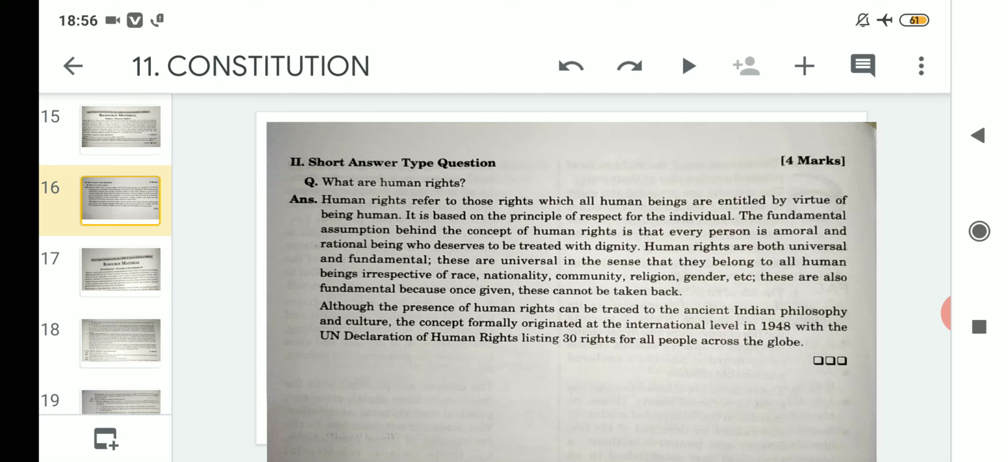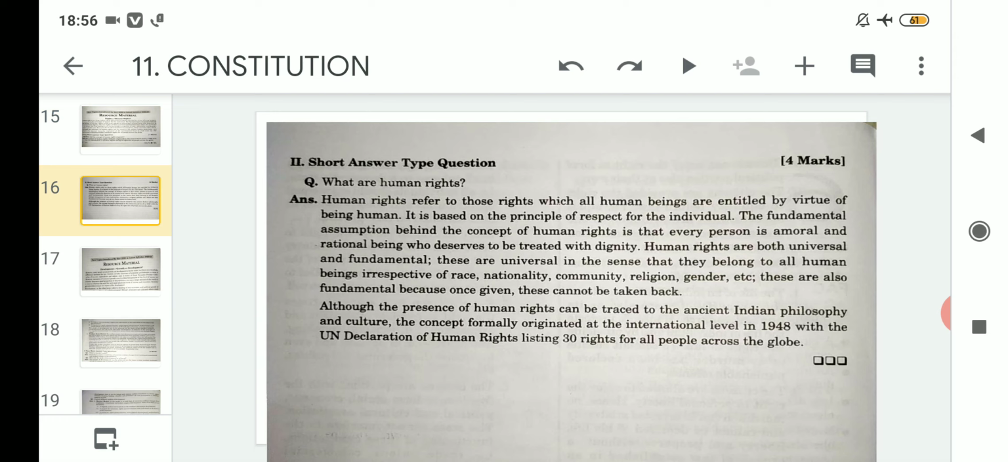It is based on the principle of respect for the individual. That means first and foremost is the respect that should be given to the individual as a part of human rights. Secondly, the fundamental assumption behind the concept of human rights is that every person is a moral and rational being who deserves to be treated with dignity. That means if we are born as a human being, we should be given respect, because every individual is a moral and rational being, and that individual, along with respect, also wants dignity to live in this society.